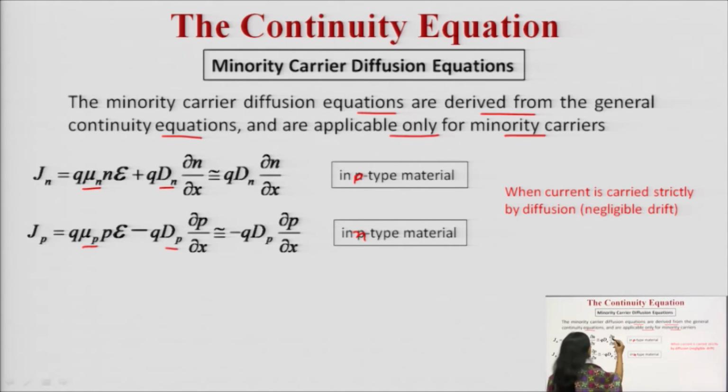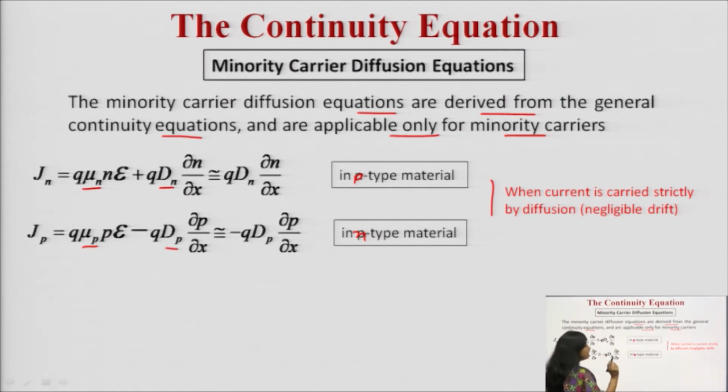Now, we can see in both of these terms, there are two processes, drift and diffusion. When we say that current is only carried by the diffusion, it means the current carried by the drift is negligible. If the current carried by the drift is negligible, we can neglect that particular term. I have written that over here as well.